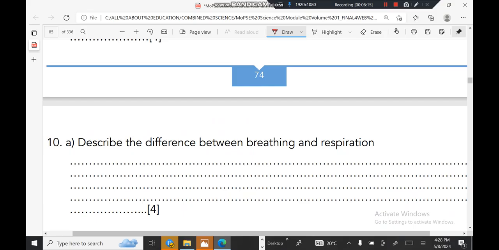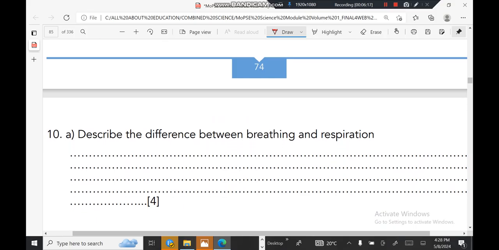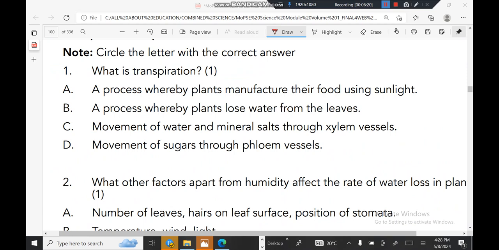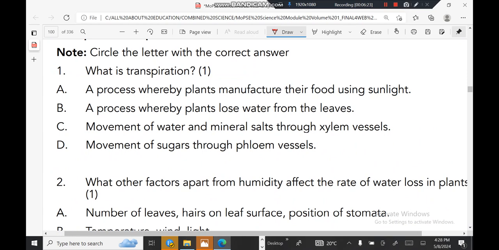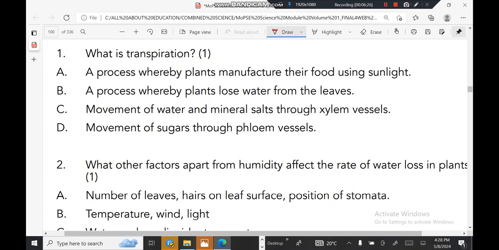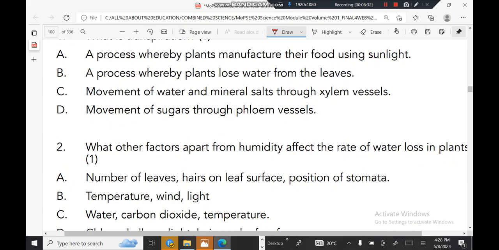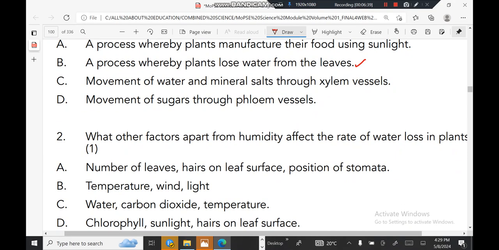So that's it. Moving on to another section where we are going to talk about paper 1 questions. The first question says, what is transpiration? A, a process whereby plants manufacture? No. A process whereby plants lose water from the leaves. Movement of water and mineral salts? No. Movement of sugars? No. So the correct answer there is B, the process whereby plants lose water vapor from the leaves into the atmosphere.